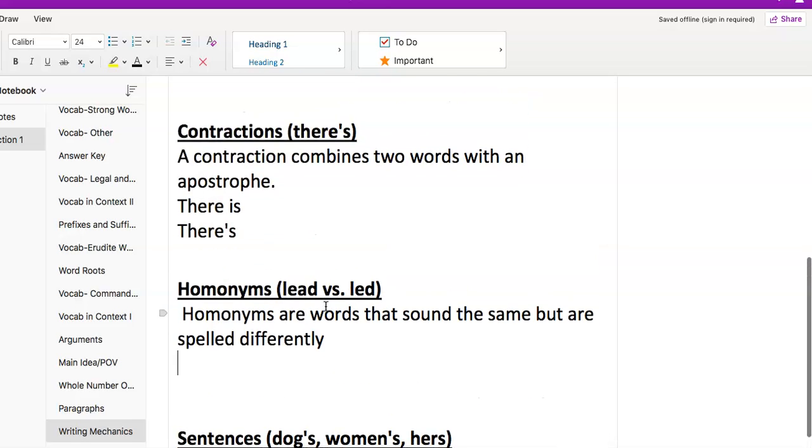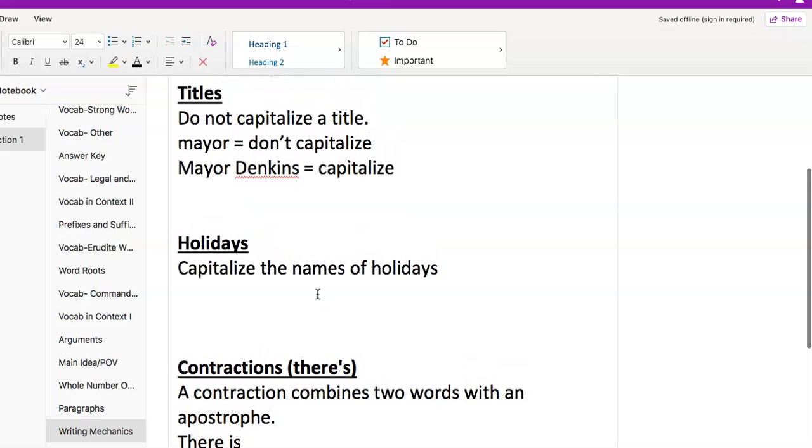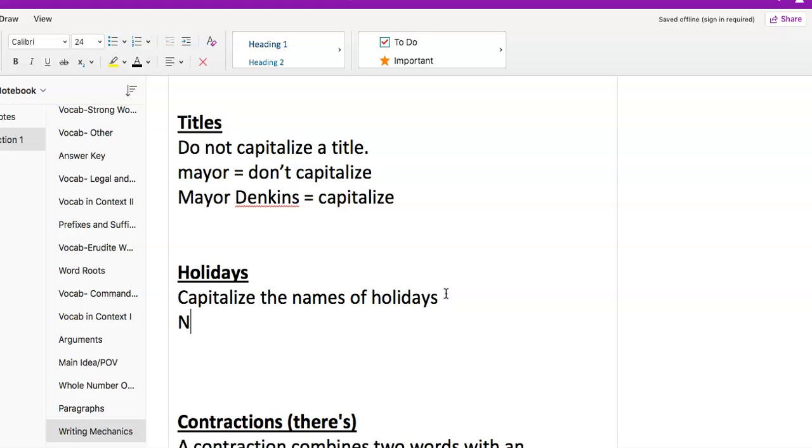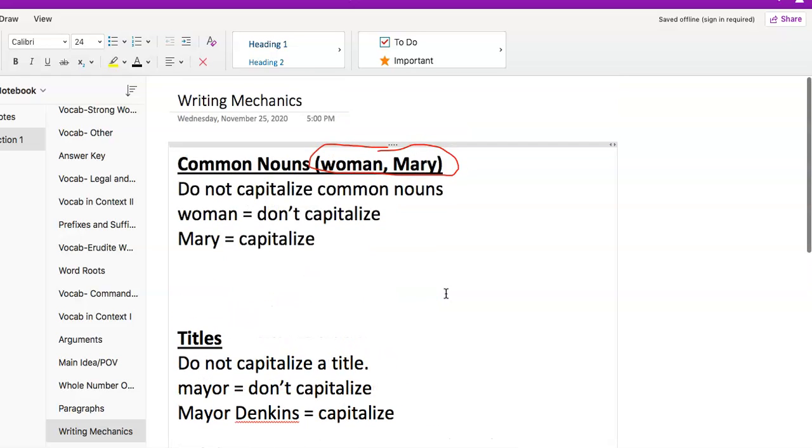What do we got next? Where are my holidays at? Here we go. Holidays: capitalize the name of holidays. So like New Year's Eve is considered a major holiday, and so we would write it like that, New Year's Eve. Pretty simple. Capitalize holidays.